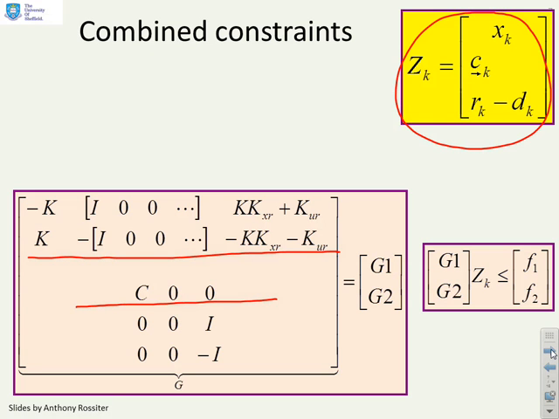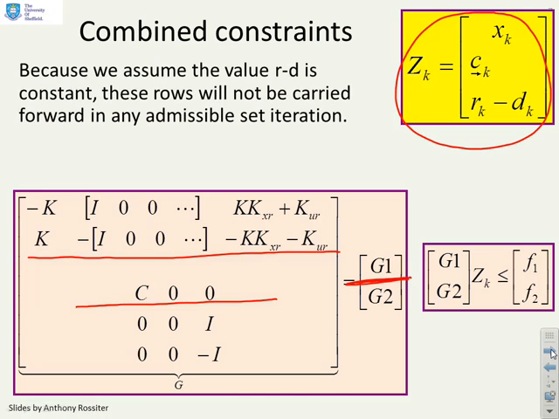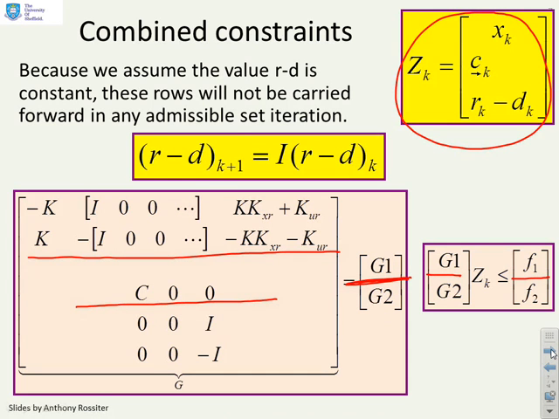Now the key difference I'm going to make here is I'm actually going to split this constraint inequalities into two parts. You can see I've got this G1 minus G2. Now why am I doing that? The reason is I know that within the predictions I'm assuming that the value R minus D does not change, and therefore these inequalities down here at the bottom cannot change from one sample to the next.